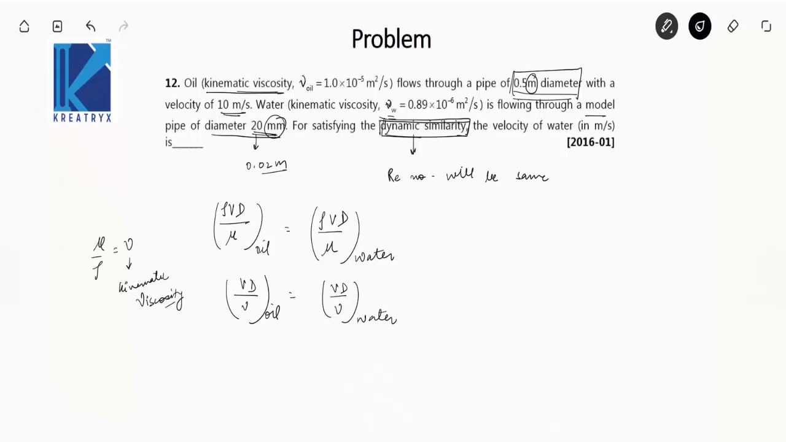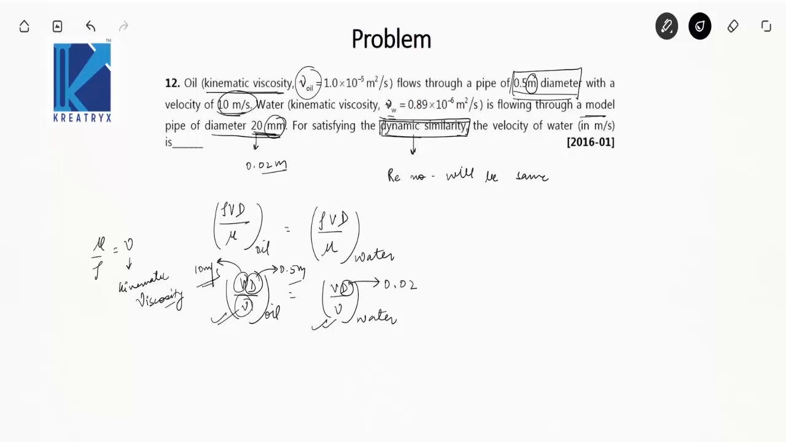What are the values that have been given to us? Nu of oil is given. Great. Velocity of oil in the pipe, is it given? Yes, it is given, 10 meter per second. Take care of the units. Diameter 0.5 meters. Great. And for water, kinematic viscosity is given. Yes, it is flowing through a model pipe of diameter 20 mm. Diameter is also given, which will be 0.02 meter. Do not put this in mm. Take care of the units.